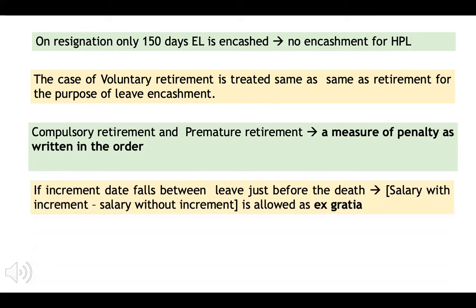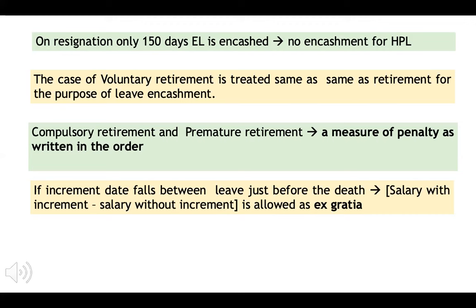If a person is on leave and dies during the leave, and if the increment of the person falls during this leave period, then this increment is allowed to the person without considering that he is on leave.